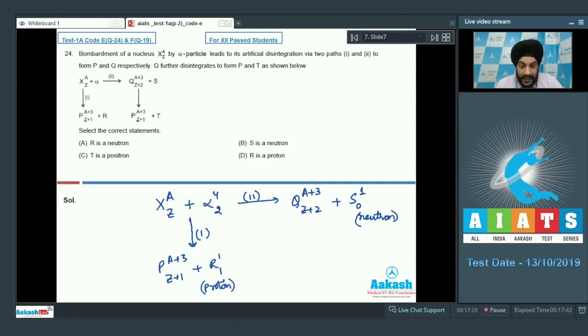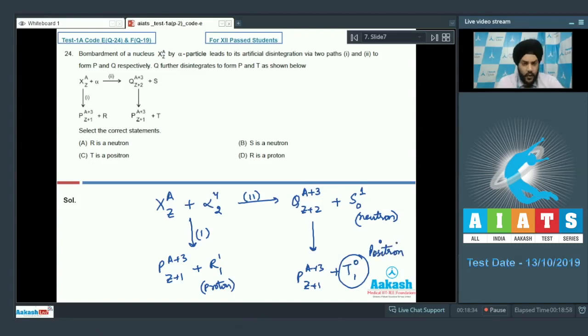And now if we talk about the last reaction in which Q disintegrates to form P and T. So Q, A plus 3, Z plus 2, gives us P, A plus 3. The charge on P is Z plus 1. So if we talk about T, we can apply charge balance and mass balance again, students. The mass is already balanced, so T is not supposed to have any mass. And if we talk about the charge, there has to be a total of plus 1 charge on T. So if you look at the particle T now, students, it has a mass equal to 0, whereas the charge is plus 1, so it has to be a positron.